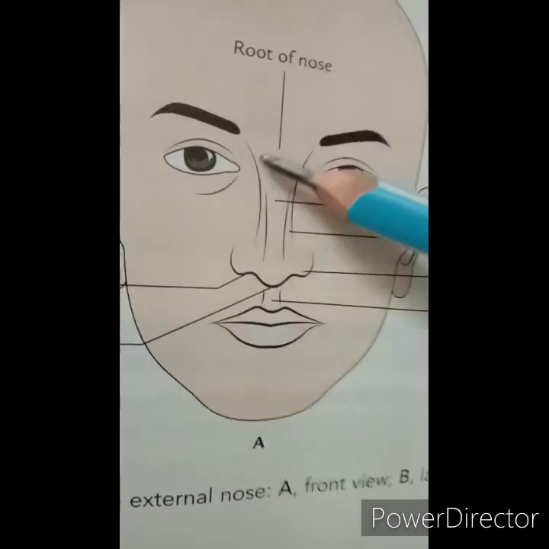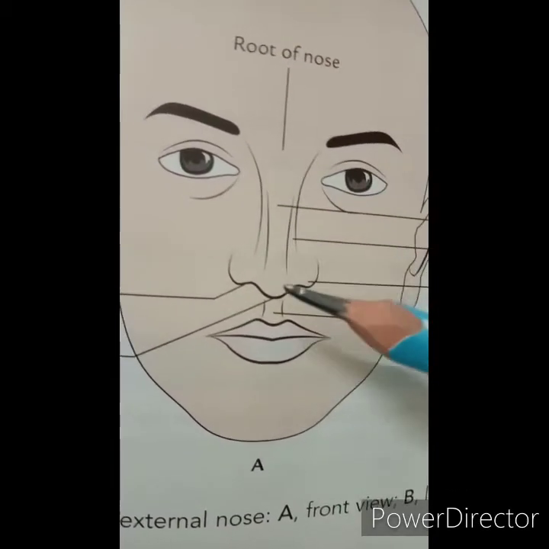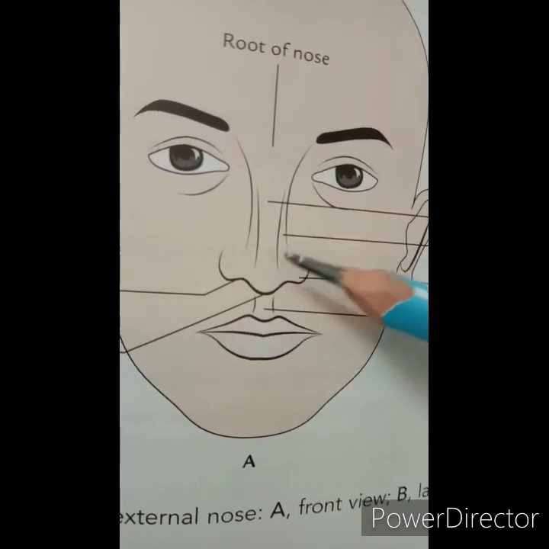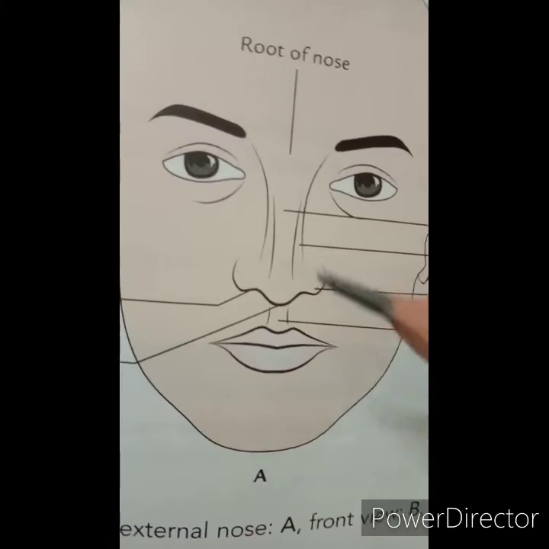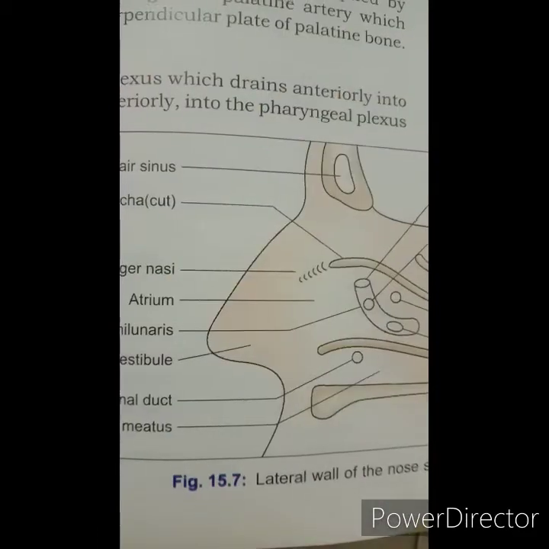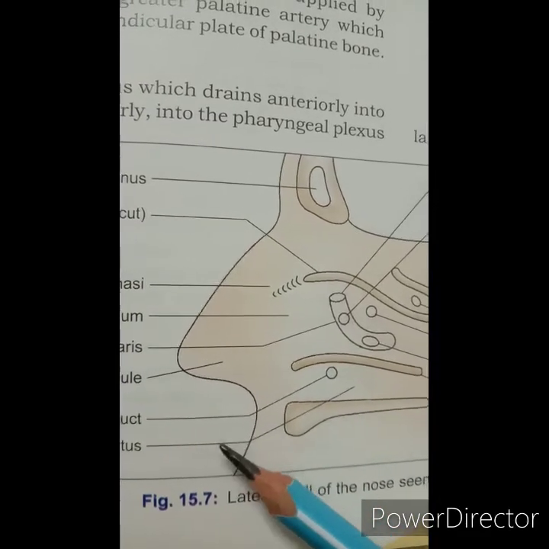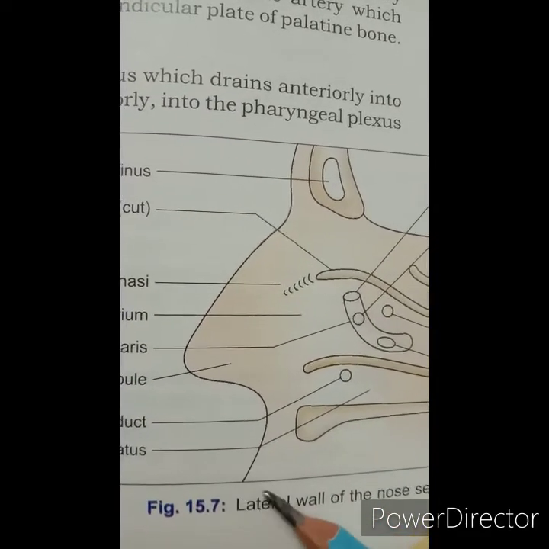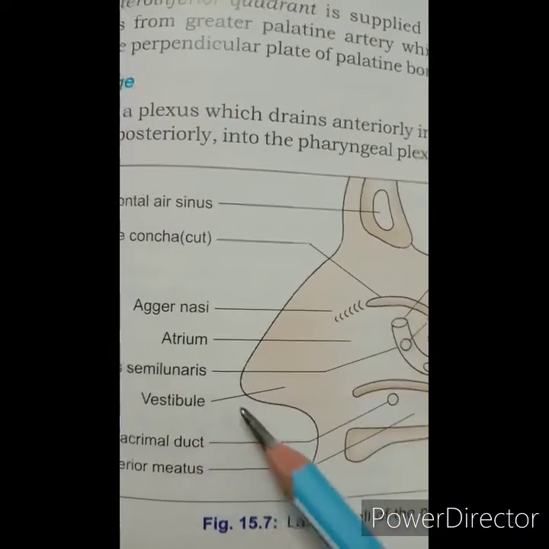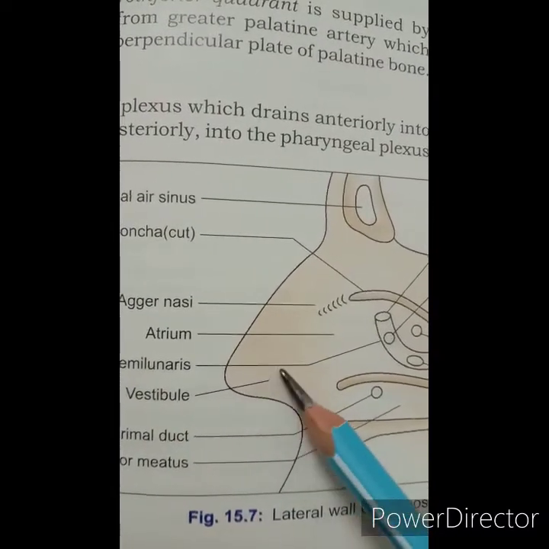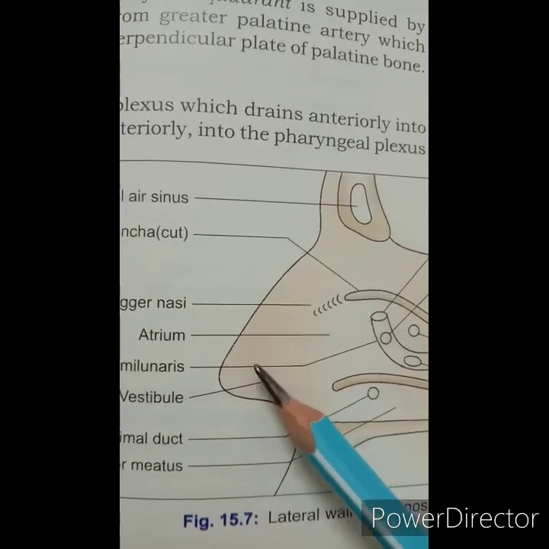Then the fracture of the nasal bone is very common because it is the most projecting part of the skull, and it commonly occurs due to external injury. So Little's area is an area in the anteroinferior part of the nasal septum, just above the vestibule. So here you can see the vestibule, and just above it on the nasal septum is Little's area.